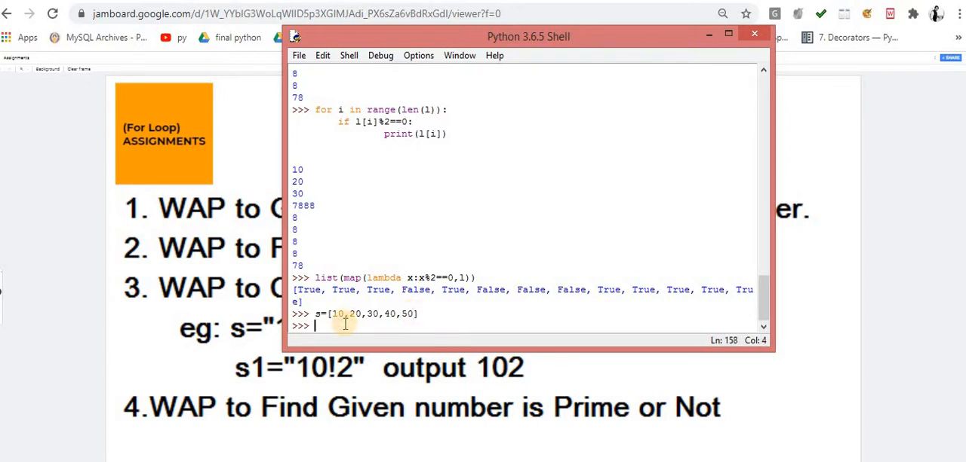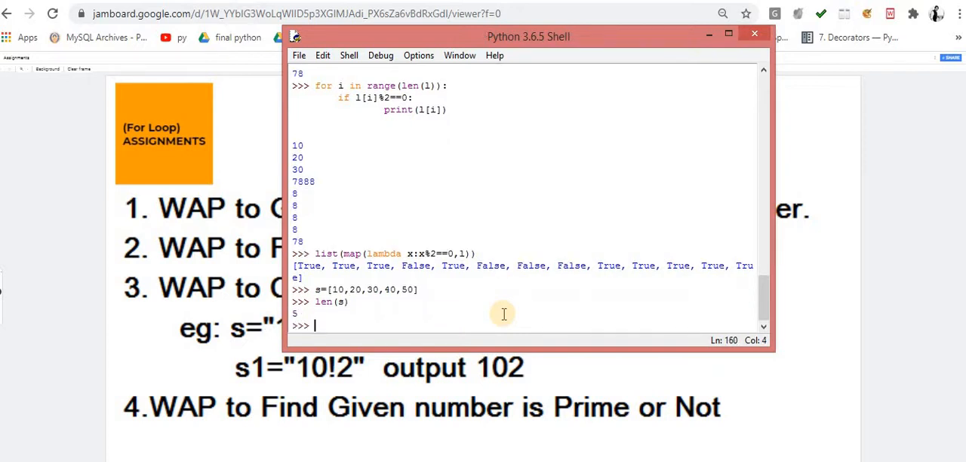But whenever I use len, which is a function, not a method, it gives you the length of your iterable objects. When I run this, the output would be 5. Keep in mind that length always starts calculating from 1: 1, 2, 3, 4, 5. So you get the output 5.